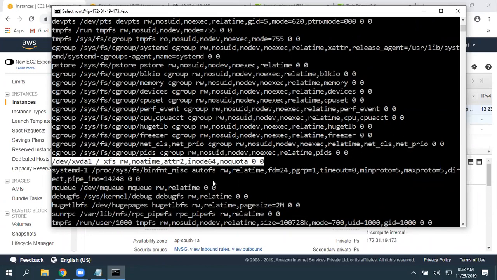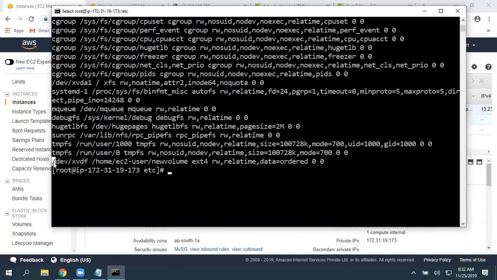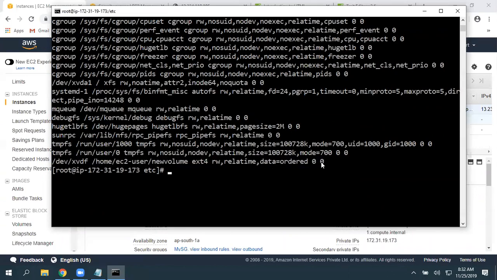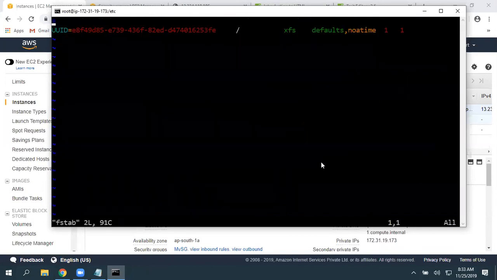So exactly the same way, just scroll down. Here is the one related to /dev/xvdf. If you are not able to find this here, mount it. Again, rerun that. Okay, so let's copy this. Now open the fstab file. Press I to go to insert mode. So this is the root volume.